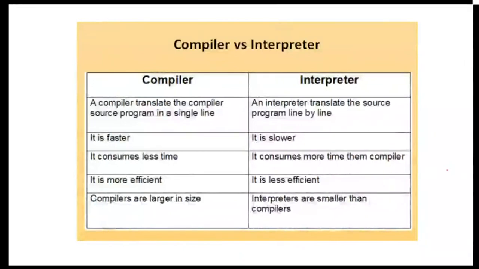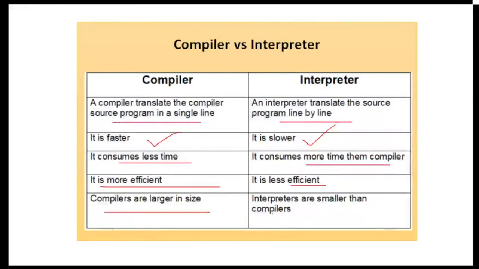So compiler translates the source program as a whole, whereas interpreter goes line by line. Compiler is faster, interpreter is slower. Compiler consumes less time, interpreter consumes more time. Compiler is more efficient, interpreter is less efficient. Compilers are large in size, interpreters are smaller in size.